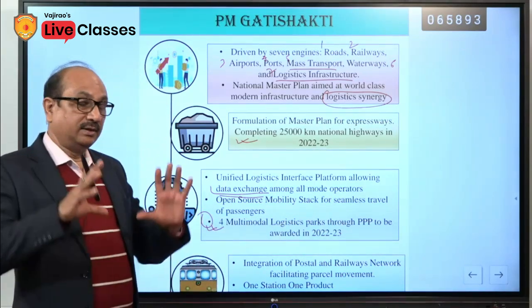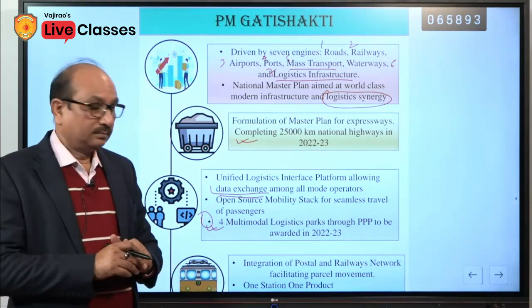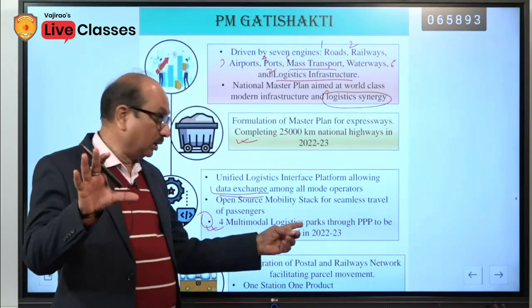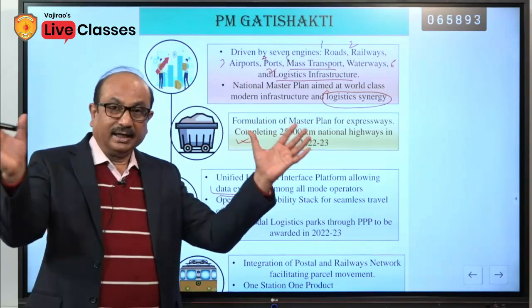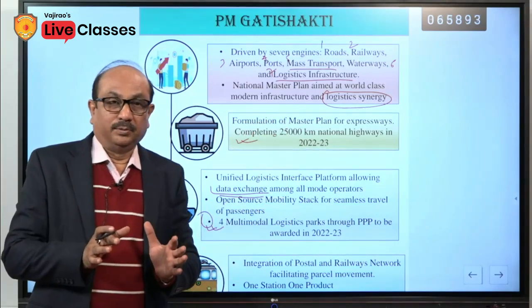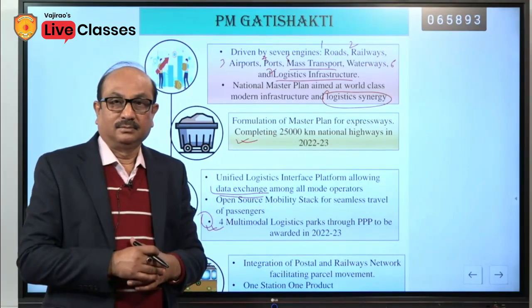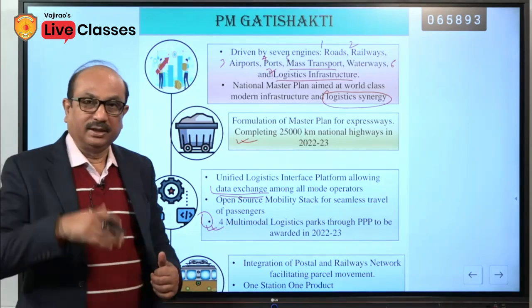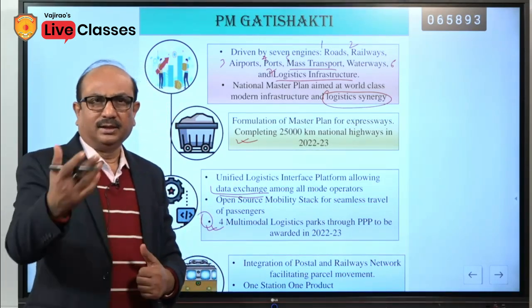Remember here, government is giving too much focus on the infrastructural development. 4 multimodal logistic parks means this will be the area where all these segments will be connected to each other. Name is not mentioned where these 4 parks will be situated, but later on this will be clarified by the government within 2 or 3 months, generally by the April.